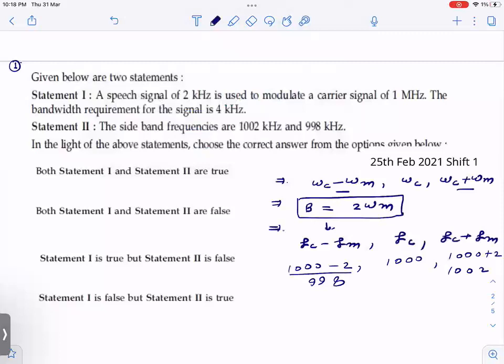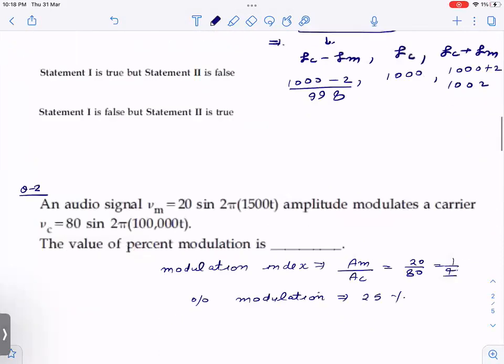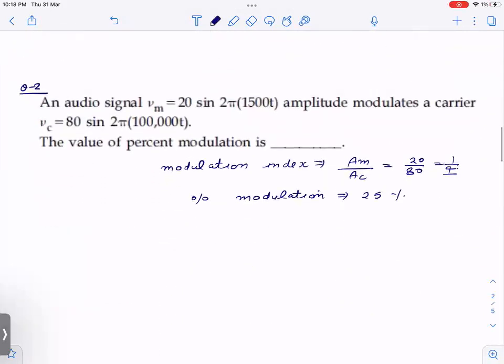So 1 is also correct, 2 is also correct. Both 1 and 2 are correct. Very simple. If you know amplitude modulation, you can solve this question. It will take only 20 seconds for you to solve this question in the exam. These are free marks.